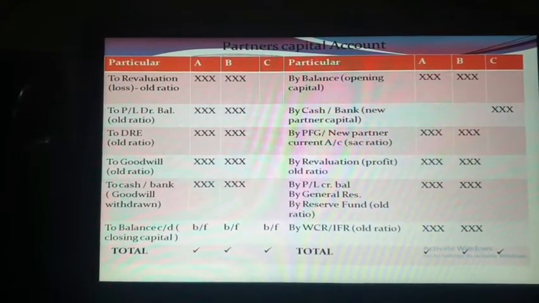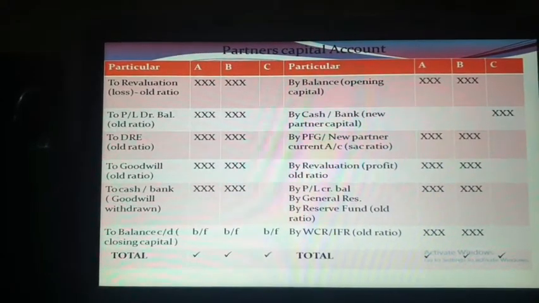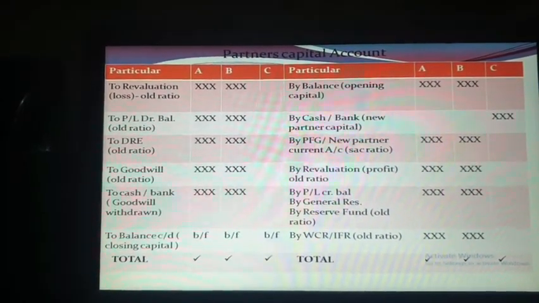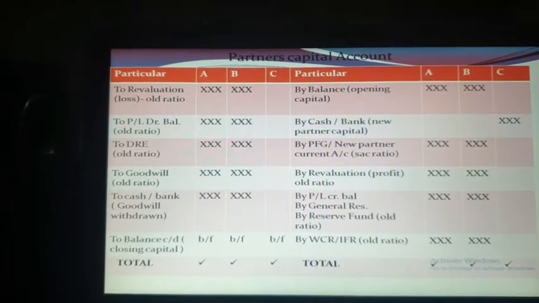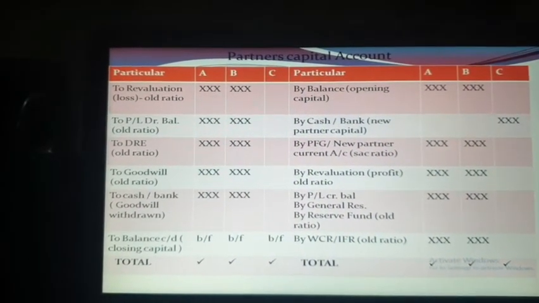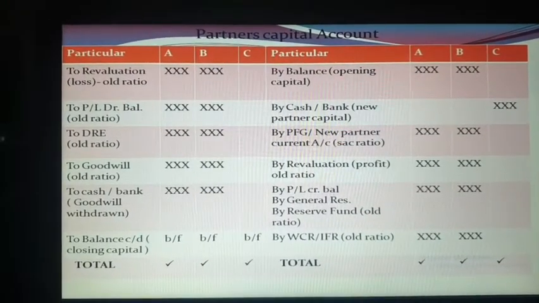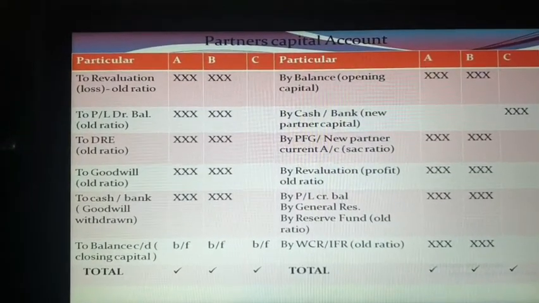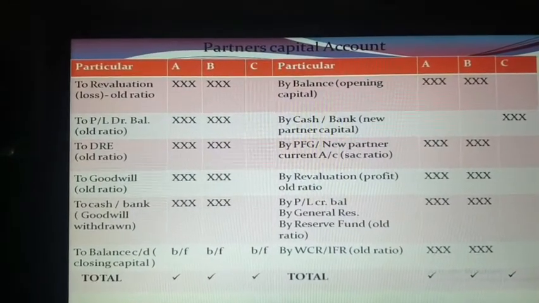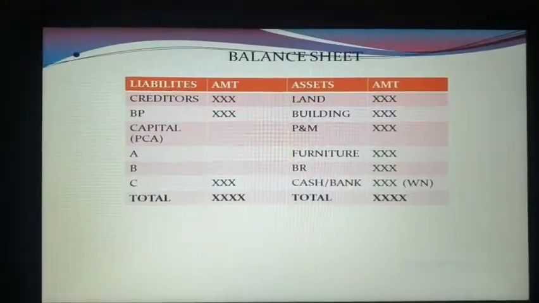After that, you have to make the total of both sides and find out the difference. And the difference will be to balance carried down, that is closing capital. And it will be transferred to the liability side of the balance sheet. So this is all about how to prepare partner's capital account at the time of admission and to find out the closing capital of the partners. In the next slide, we'll discuss the balance sheet.